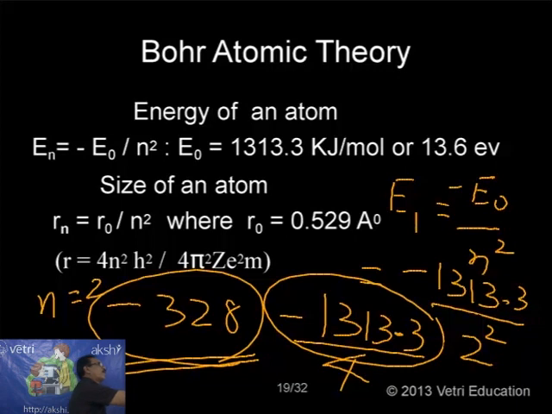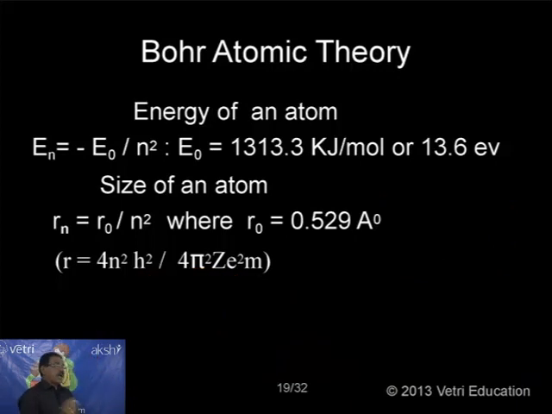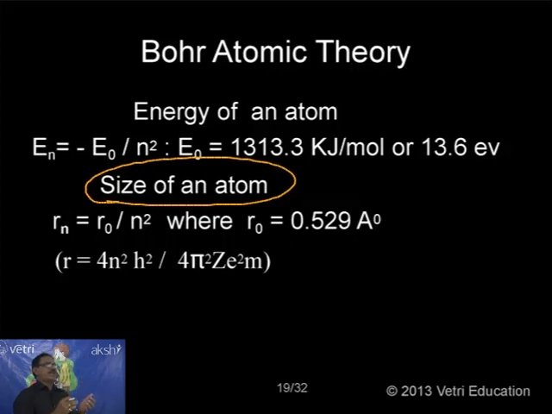This is the most important information. And also, if an electron is present in an atom, now the orbit, we will call it an orbit. The size of the orbit can be calculated. Again, Bohr has given an equation.